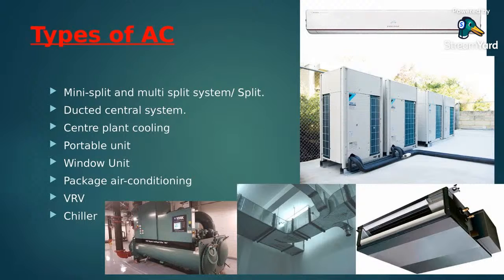Now we will come to the VRV system. VRV system, variable refrigerant volume, is also known as VRF system, variable refrigerant flow. Depending on the company, names differ. In the VRV system, one outdoor unit is placed in one position, and various indoor units can be connected from this. Various types of indoor units can be connected: all the split type, ductable, cassette, all the things can be connected.